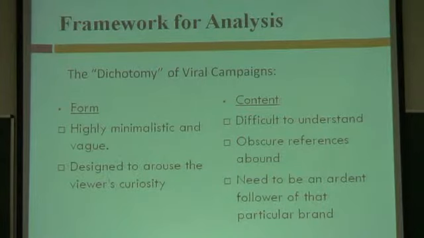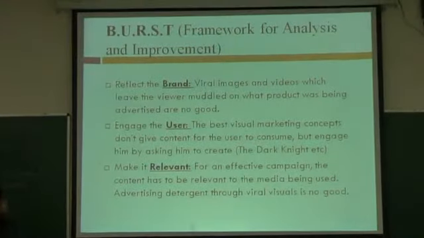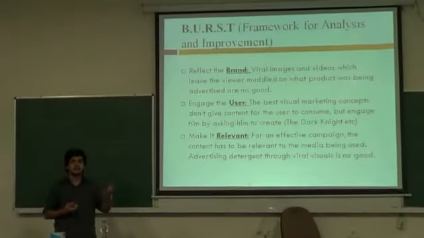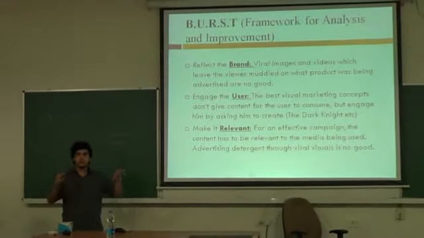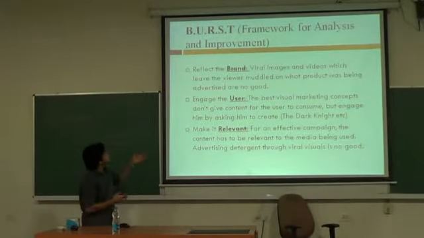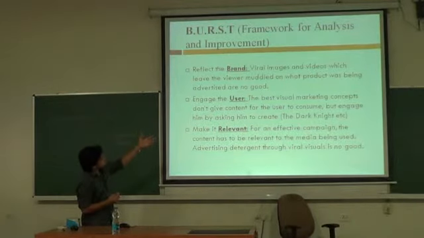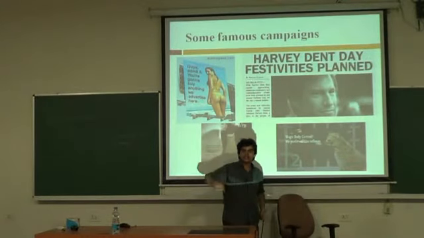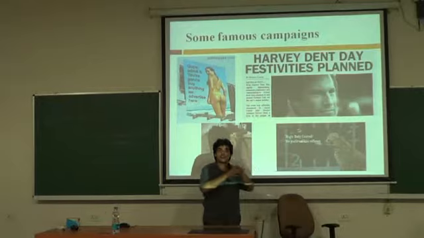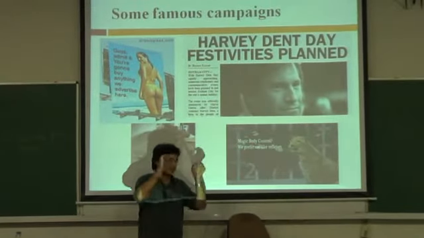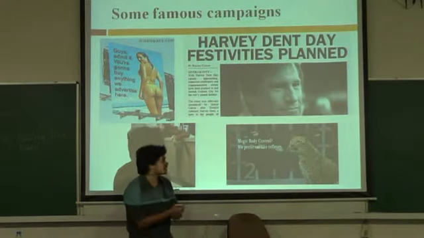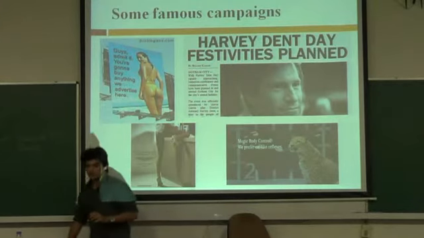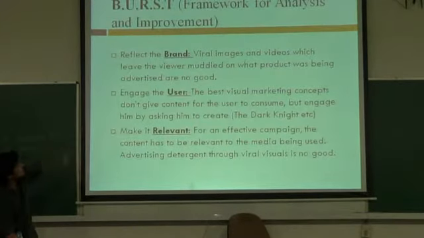To evaluate that, we come up with a framework called the BURST framework. These are basically 5 points through which you can evaluate any viral marketing campaign, assign it a score, and use this framework to improve on the marketing campaign further. In this, B represents brand. Cases like this ideally should not happen. This would require a very specific kind of knowledge. You have to know what Audi calls their proprietary system, what BMW calls their system, and this is implying that we are Jaguar, we have catlike reflexes, we don't need massive body control. So this is how you score on brand.